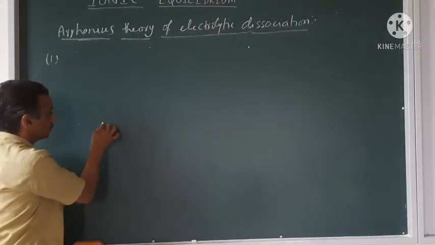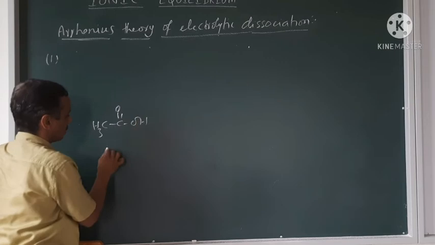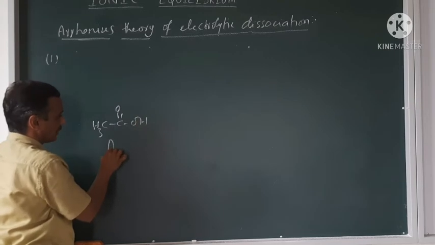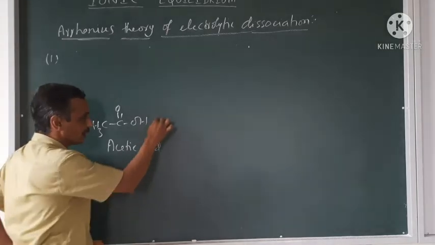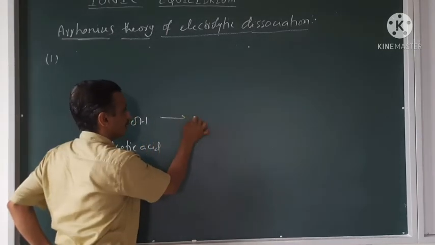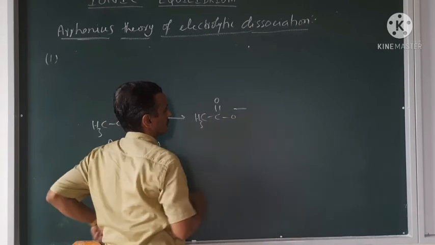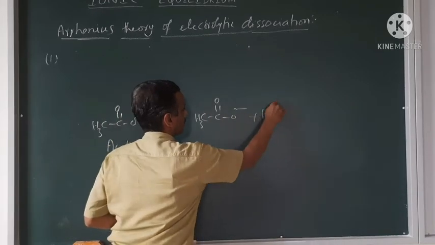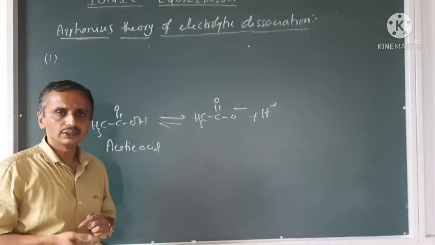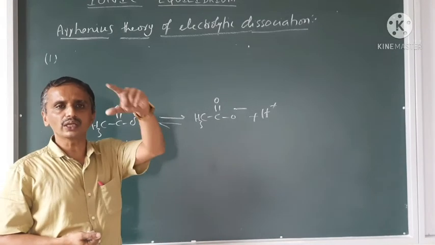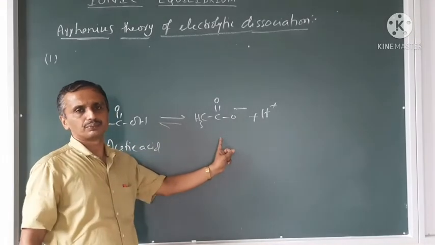Now next one is here. CH3COOH, which is acetic acid. When dissolved in water, they start ionizing. Gives CH3COO- as well as H+. See, especially for the weak electrolyte, ionization is reversible in nature.